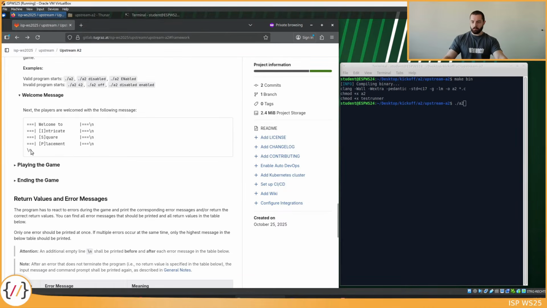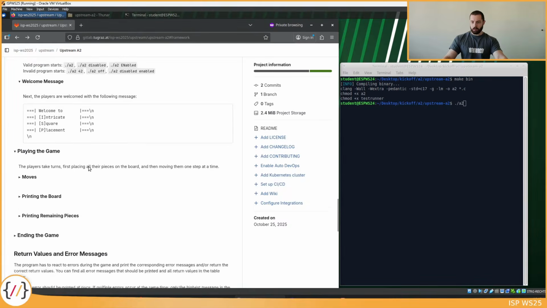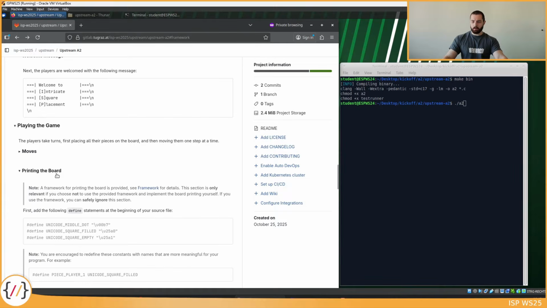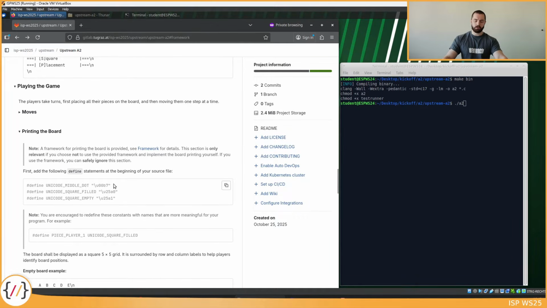When starting the program, the user is greeted by this welcome message here, and right after the welcome message, the board is printed for the first time, so the empty board is printed at the beginning. Printing the board you can either do on your own, so the functionality of printing the board you can write on your own if you want to, but you can also use the framework.